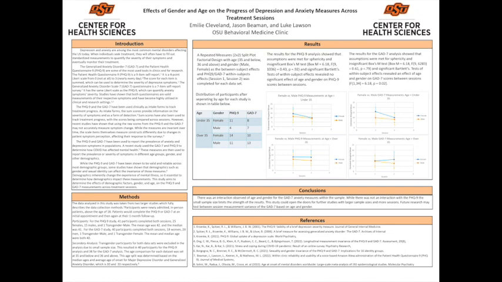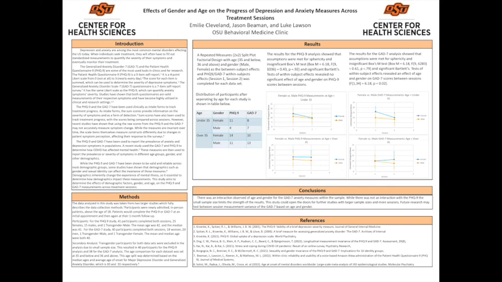The Generalized Anxiety Disorder 7 and the Patient Health Questionnaire 9 are some of the most commonly used tools in clinics, and they're often used for research. So the PHQ-9 is a 9-item self-report measurement of depression. It is a 4-point Likert scale from 0, meaning not at all, to 3, meaning nearly every day. The score for each item is summed, which then can be used to determine the severity of the depressive symptoms.